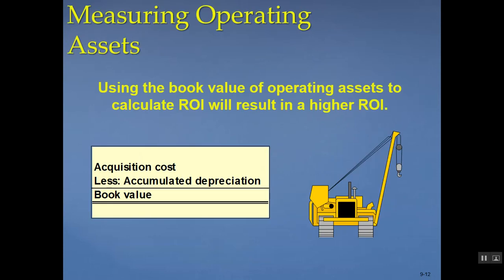Using the book value of operating assets to calculate ROI is going to result in a higher ROI. That's because you're using a lower amount of assets, therefore increasing the ROI. Managers will consider comparisons between different investment centers unfair because the ROIs do not accurately reflect performance if one center is using acquisition cost and another is using book value. So you want to make sure that you're being consistent in how you're measuring your ROI and how you're calculating your assets.